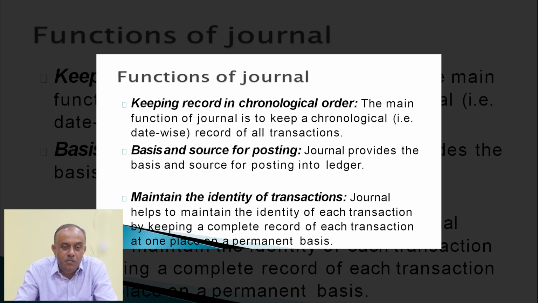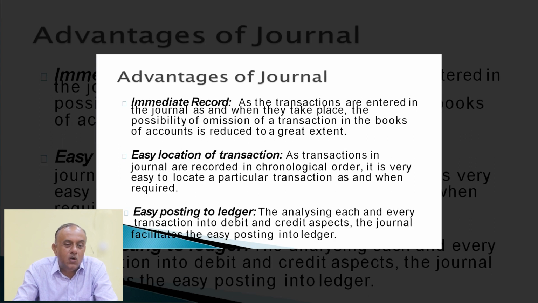That is a very, very important function of the journal. Next, maintain the identity of transactions. The journal helps to maintain the identity of each transaction by keeping a complete record of each transaction at one place on a permanent basis.